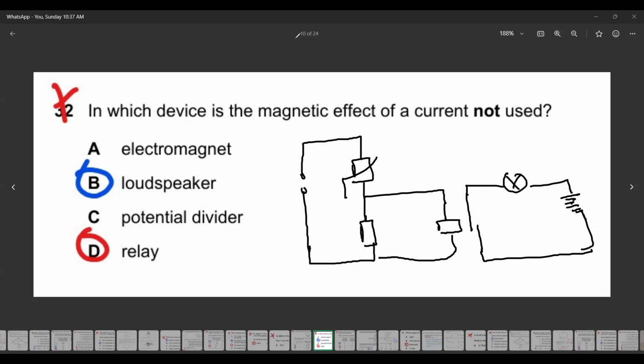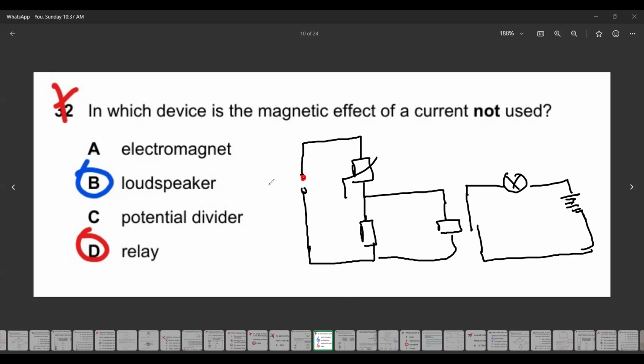So how does it work? Yeah, how the relay works, the working principle of the relay.